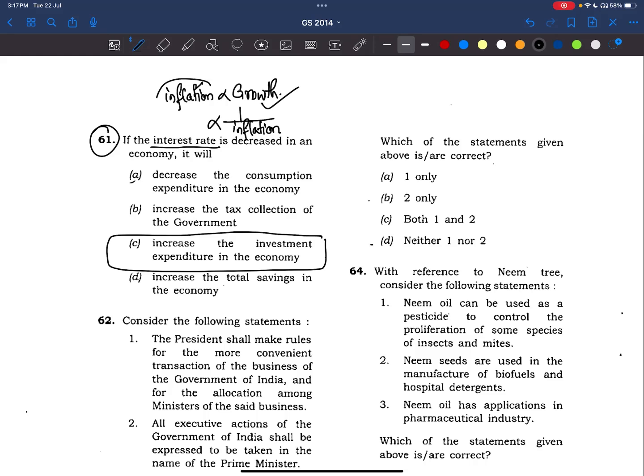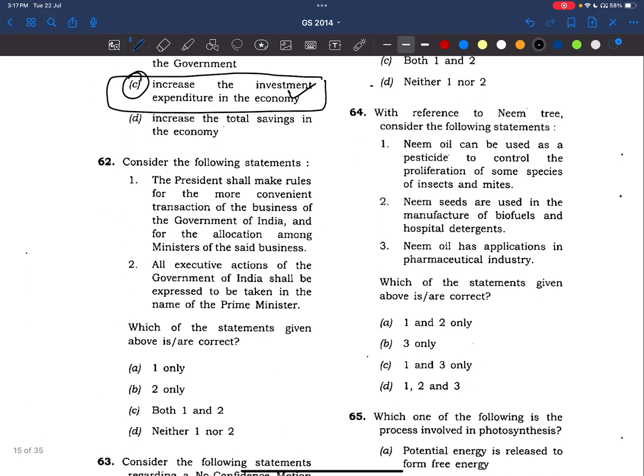See, I've given the reference of inflation so that we can revise the relationship between interest rate, inflation, and growth rate. Okay. To this question, the answer is C. Please remember, when the interest rates are decreasing, definitely people will be interested in investing in the other sectors compared to the banking sector. So the investment increases, right? It will lead to the growth. Now, coming to the 62nd question.